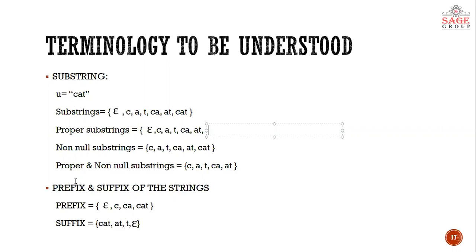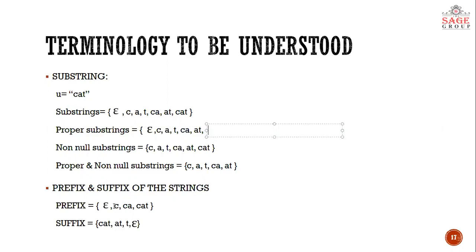Next is prefix and suffix of the string. So what is prefix and what is suffix? The prefix of a string is the set of strings coming in the preceding sequence of the string. Such as epsilon. Epsilon is considered here also.